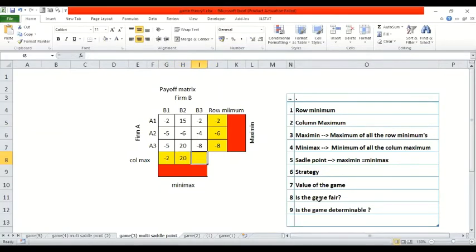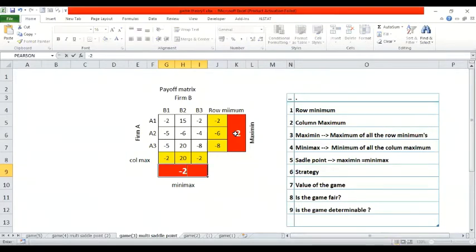Now, maximin, how much will it be? -2, sir. And what is the minimax? -2, sir. Yes, minimax is -2.